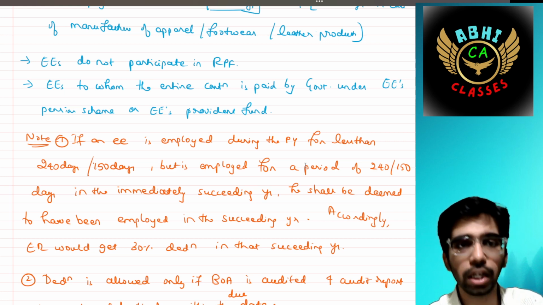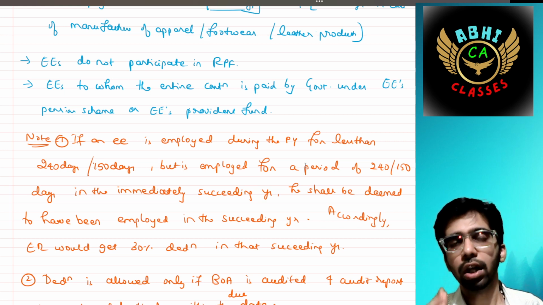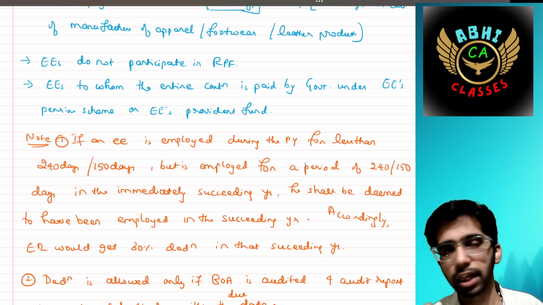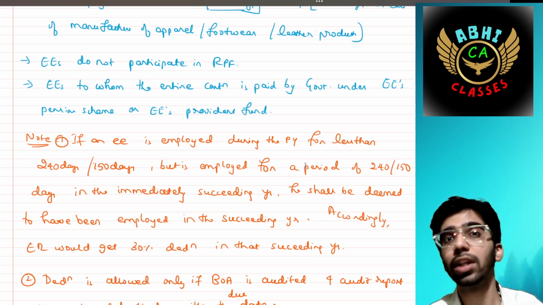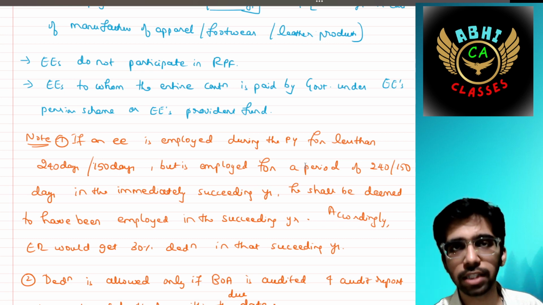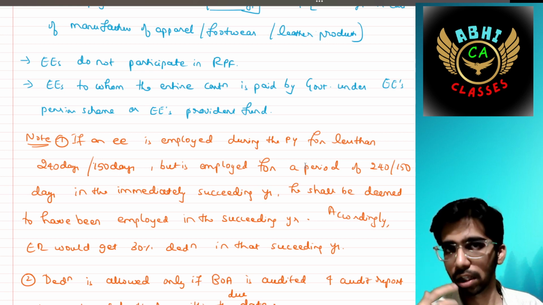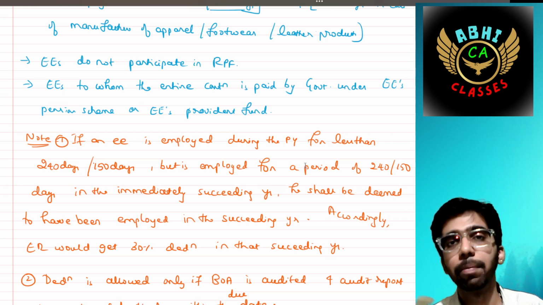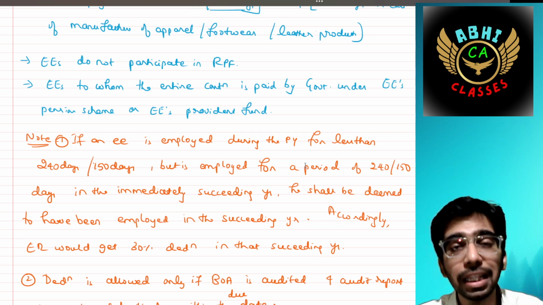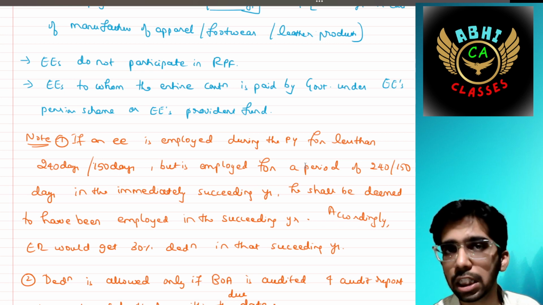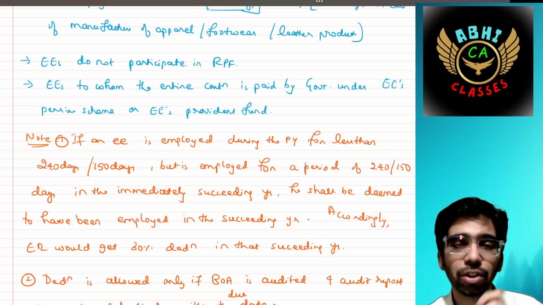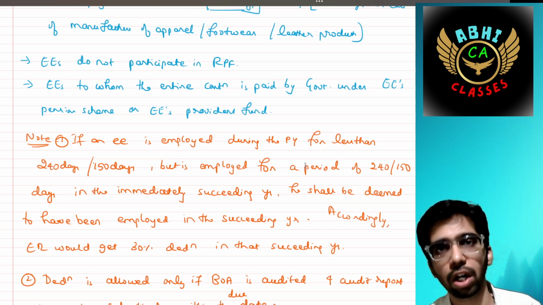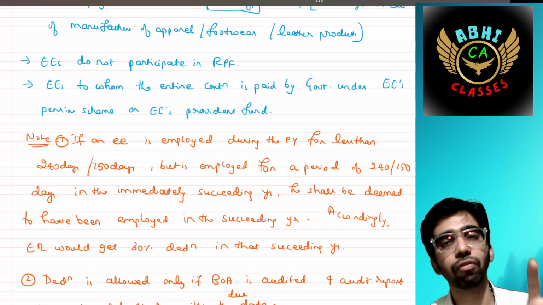But if that employee is employed for a period of 240 days or 150 days in the immediately succeeding year, that means in 23-24 the employees are employed for less than 240 or 150 days as the case may be, but they are still there in 24-25 and employed for more than 240 or 150 days, in that case it is deemed that I am eligible for 80JJAA in 24-25. In 23-24 I am not eligible for that deduction, but in 24-25 that employer would be eligible if those employees are still in the organization for 240 days or more, or 150 days or more as the case may be.